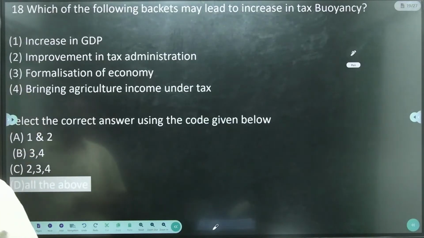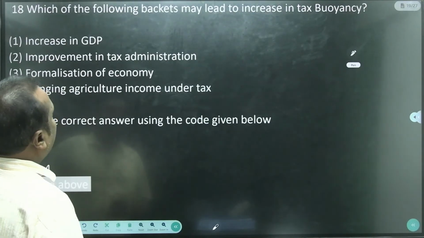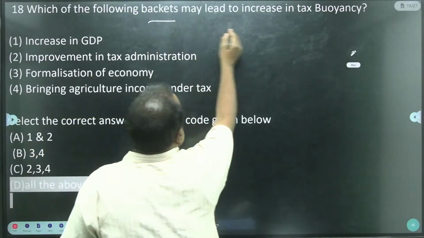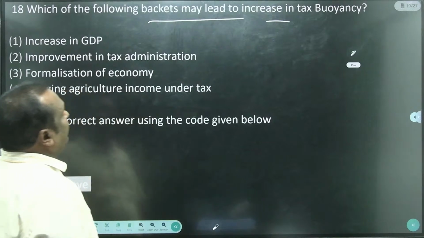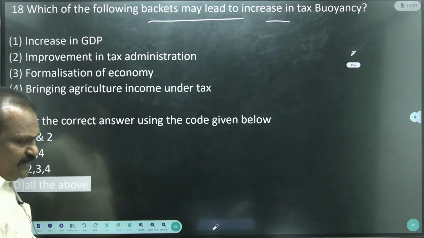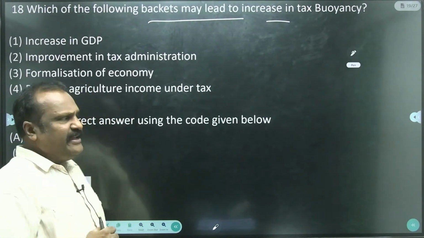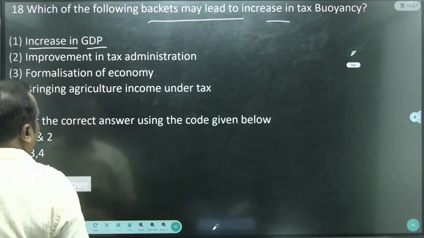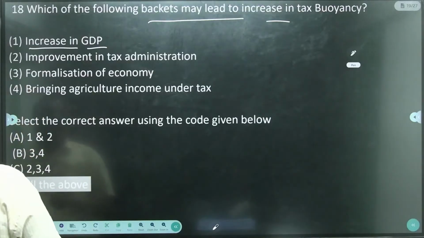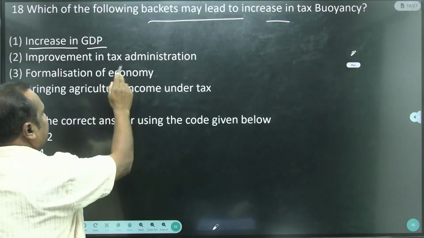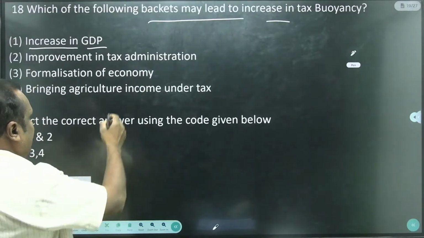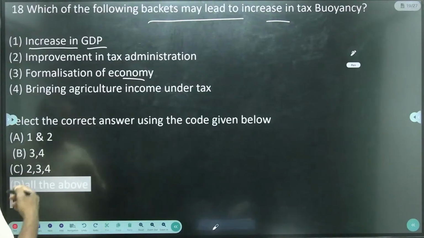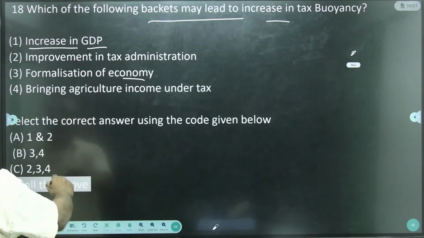Then come to which of the following may lead to increased tax buoyancy. Tax buoyancy means increasing of the tax, and increasing the GDP. When the tax increases, automatically GDP will also increase. Improvement of tax administration, formalization of the economy, bringing agriculture into income under tax. So all the above.